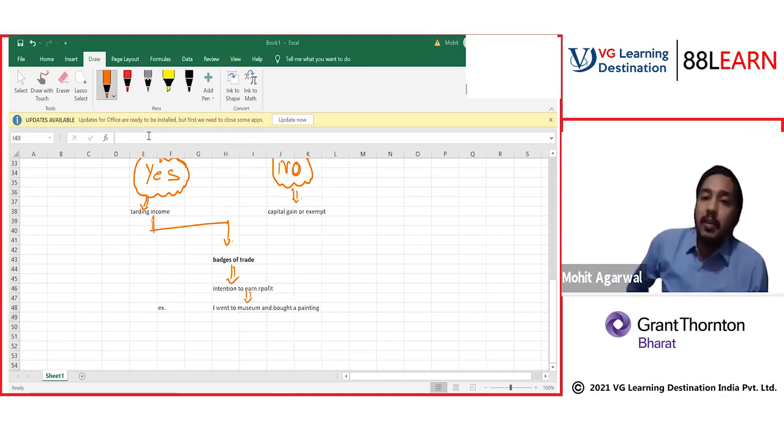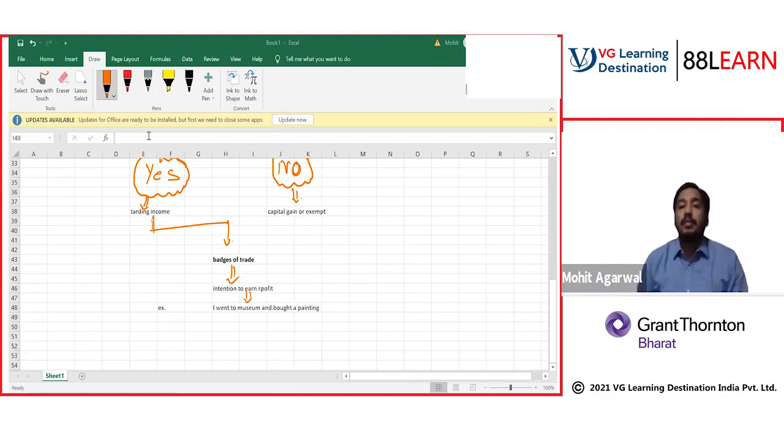Not a trading activity because he bought for personal use and after some time sold it, so it will be considered under capital gain. Very good, Sakshi. Quite a good reasoning. Understand this. This work of art I bought is for my pleasure, for my personal consumption, for my personal luxury. I bought it with an intention for my personal satisfaction, pleasure, luxury, consumption, whatever you want to call it.